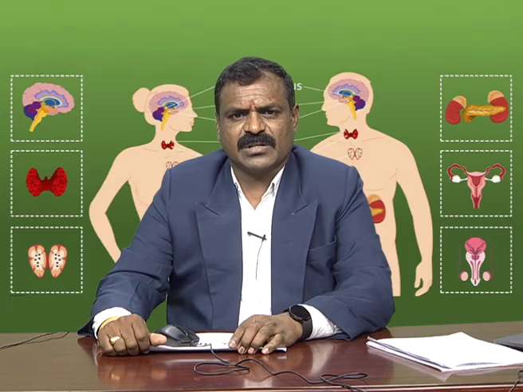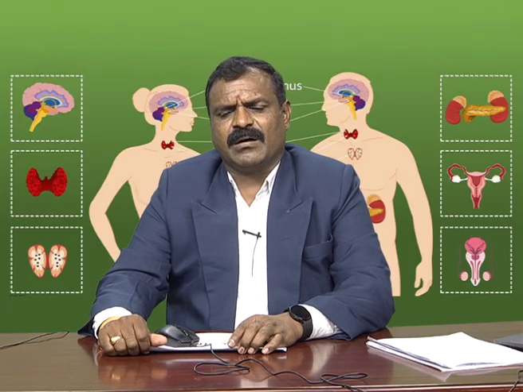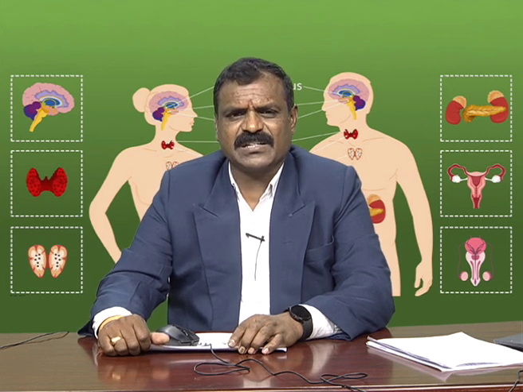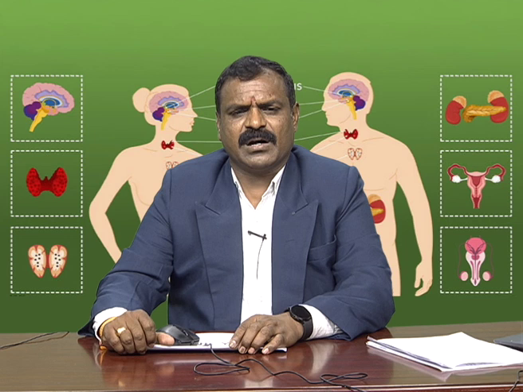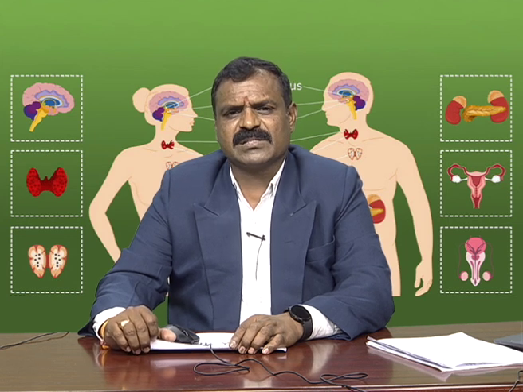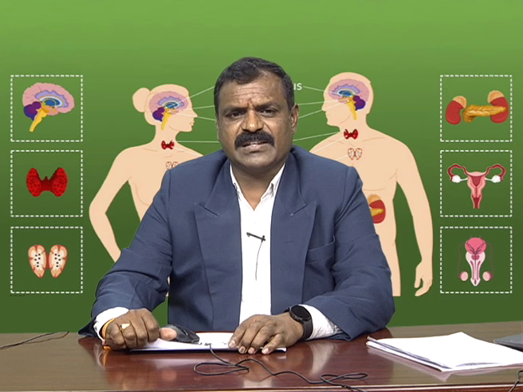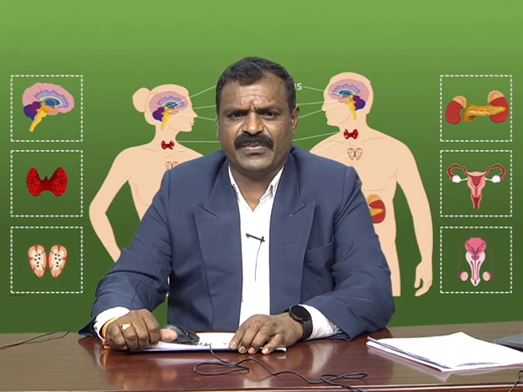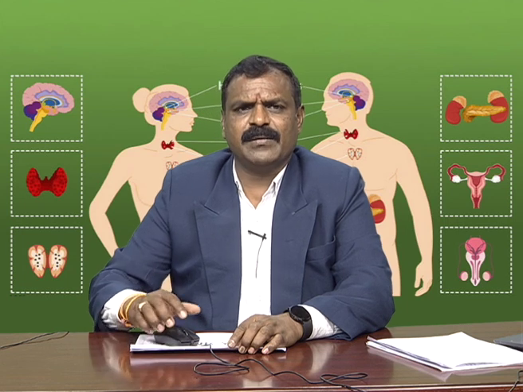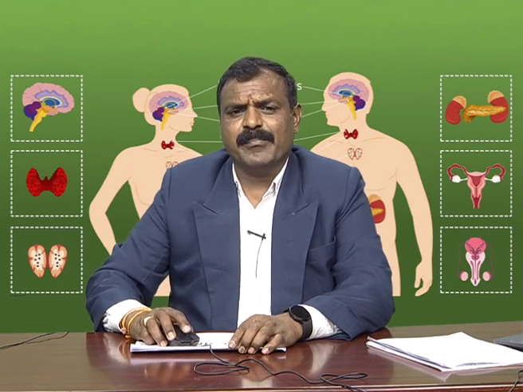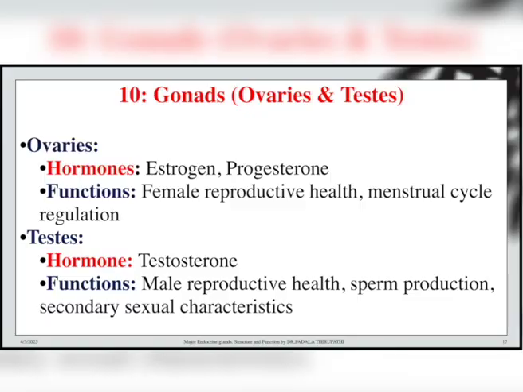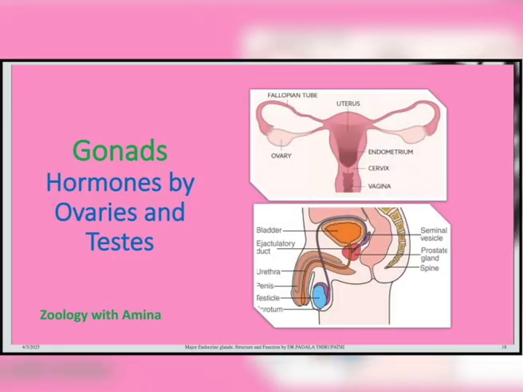So that is why gonads are the most important organs for the variation or separation of human beings, whether they belong to male or female, due to the ovaries and testes releasing estrogen and progesterone in female human beings and testosterone in male human beings. So this is the major difference of the gonads, and their adaptive function in the reproductive health of human beings is also most important. And I am showing here the gonad hormones by ovaries and testes.